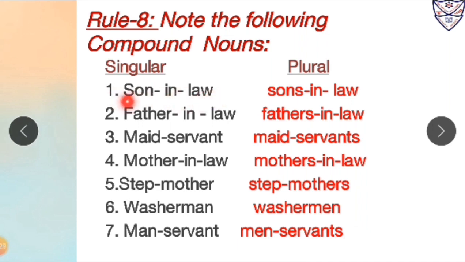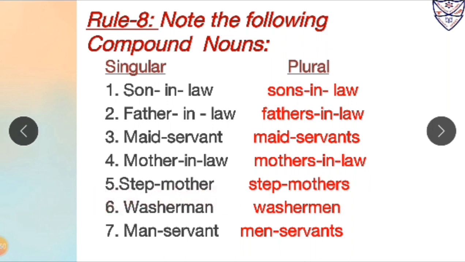So son-in-law is in singular form. Its plural form will be sons-in-law. Father-in-law is in singular form. Its plural form will be fathers-in-law. Maid-servant is in singular form. Its plural form will be maid-servants. Mother-in-law is in singular form. Its plural form will be mothers-in-law.